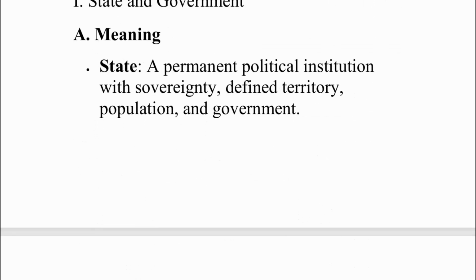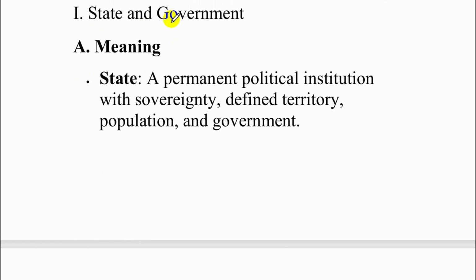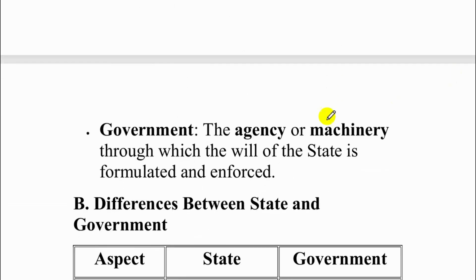Let's look at the distinction between what a state and government is. A state is a permanent political institution with sovereignty, defined territory, population, and government. Whereas a government is an agency or machinery through which the will of the state is formulated and enforced.